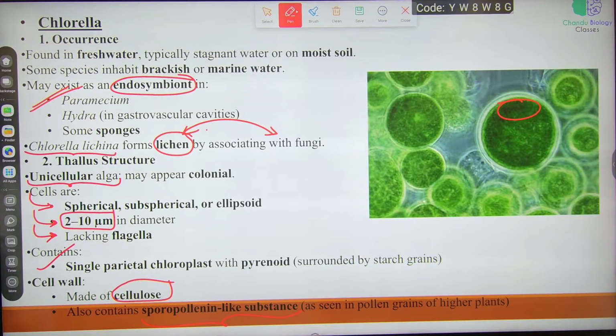Next are the vegetative cells. They morphologically resemble Chlamydomonas. They are ovate in shape, with a broader posterior end and a narrower apical end.